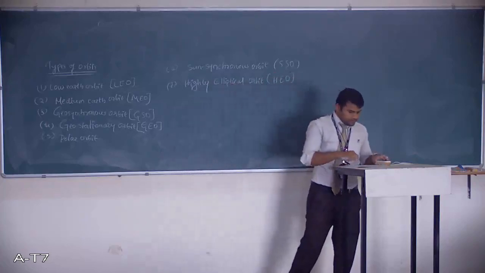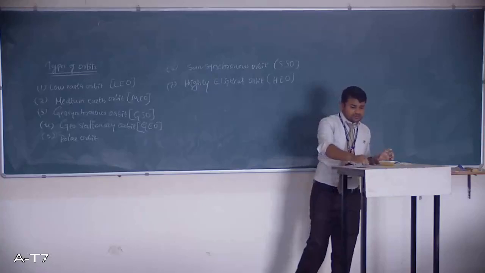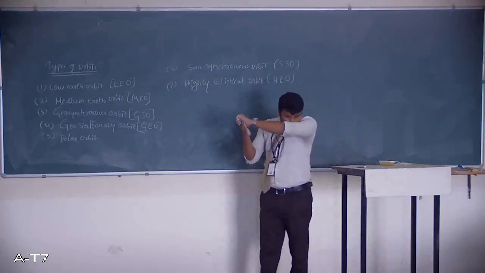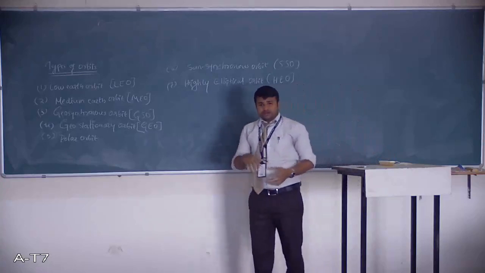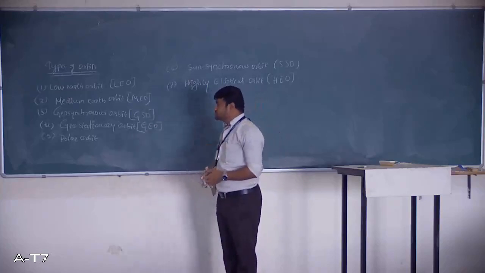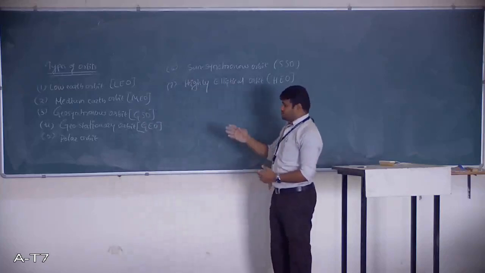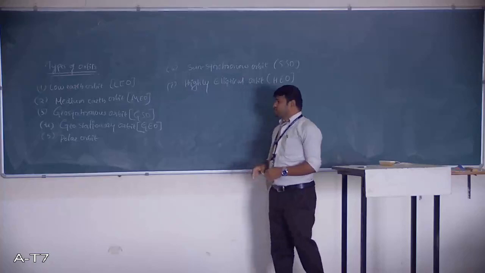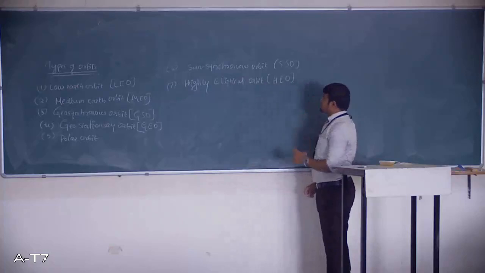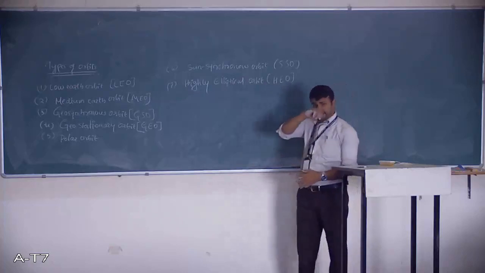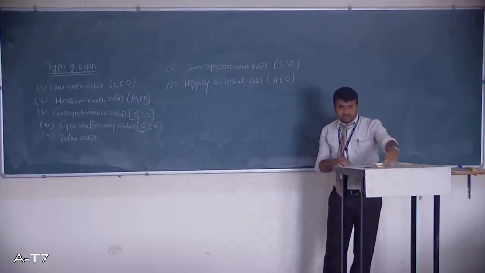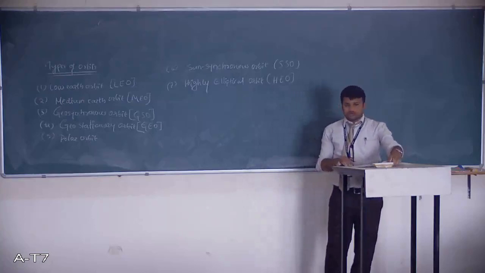So students, we know that satellites are kept in different orbits, yes or no? Based on their applications, what they are used for, people have divided the orbits into many types. One is low Earth orbit, second is medium Earth orbit, third is geosynchronous orbit, fourth is geostationary orbit, fifth is polar orbit, sixth is sun synchronous orbit, and seventh is highly elliptical orbit. All these orbits have some speciality that we will see one by one.